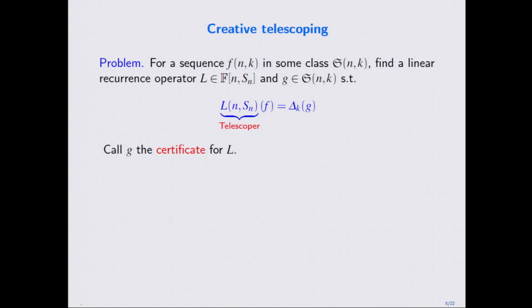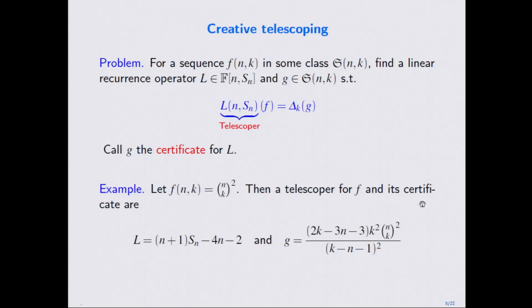Because this is a linear recurrence operator that makes the summand telescoping, we call it a telescoper, and we call G the certificate for this operator.